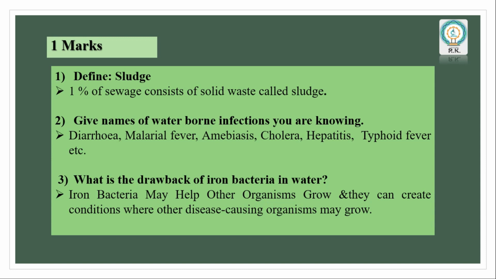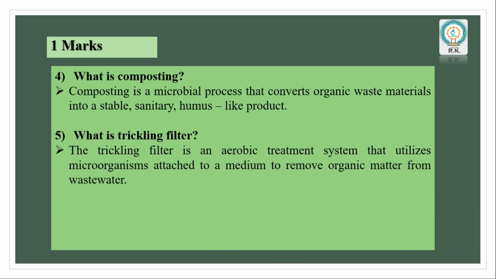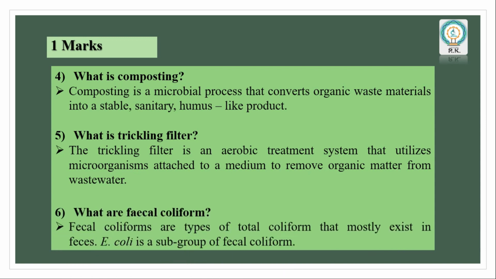What is the drawback of iron bacteria in water? Iron bacteria may help other organisms grow, and they can create conditions where other disease-causing organisms may grow. Next, what is composting? Composting is a microbial process that converts organic waste material into a stable, sanitary, humus-like product. What is a trickling filter? The trickling filter is an aerobic treatment system that utilizes microorganisms attached to a medium to remove organic matter from wastewater.